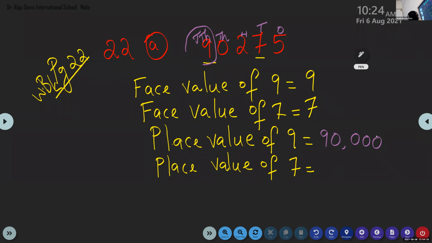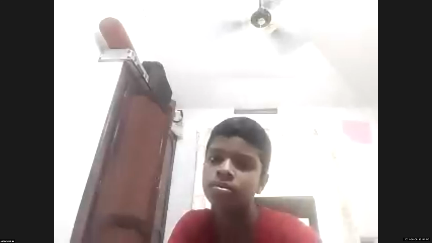Next, who is going to tell me? Advaita. I'm asking Advaita, place value of 7. 70. Yes, because 7 is in which place? Tens place. So the answer is 70. All of you got this answer? Yes, ma'am.